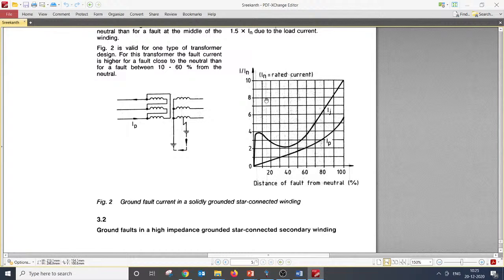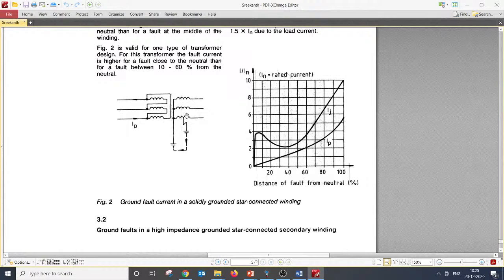Even if the fault is solidly grounded, you can understand that the differential relay operates based on the differential current between these two. So how much percentage differential you are giving, you can easily understand. If you look at the percentage differential current between primary and secondary, which you can work out, and for delta star, that compensation also you need to think of.